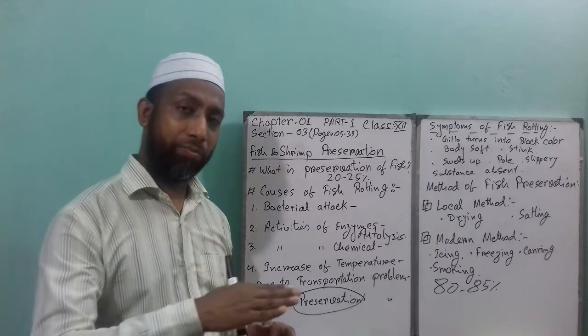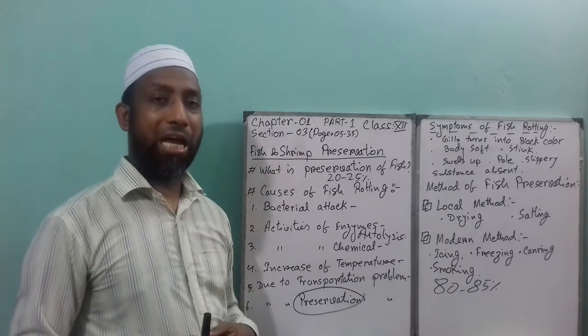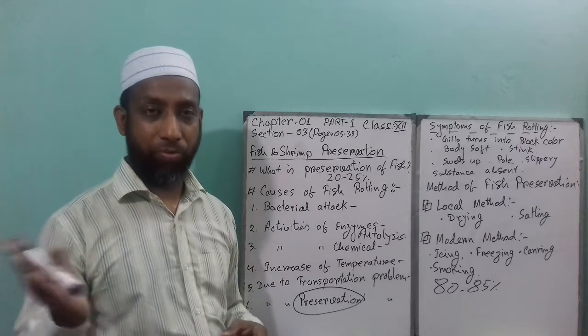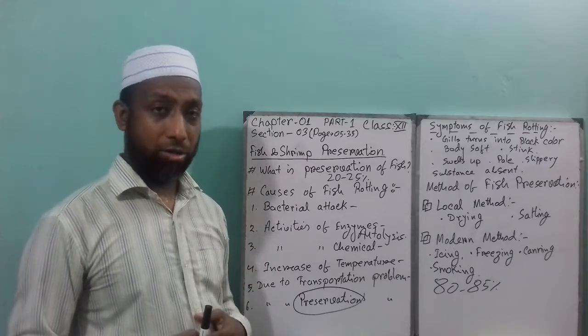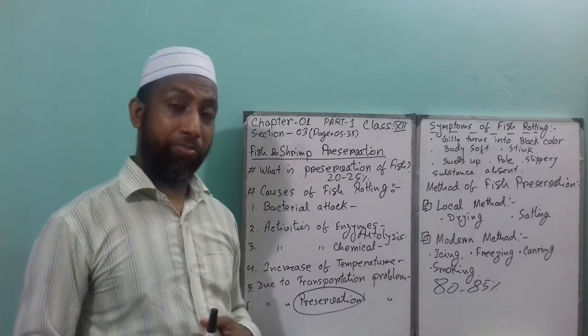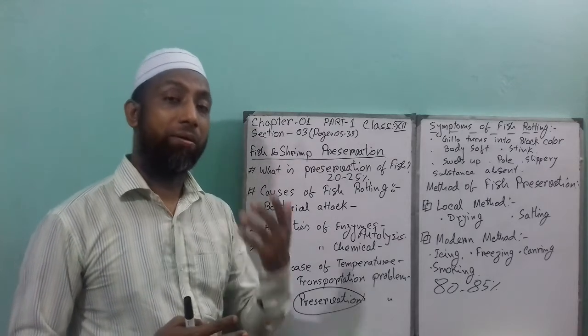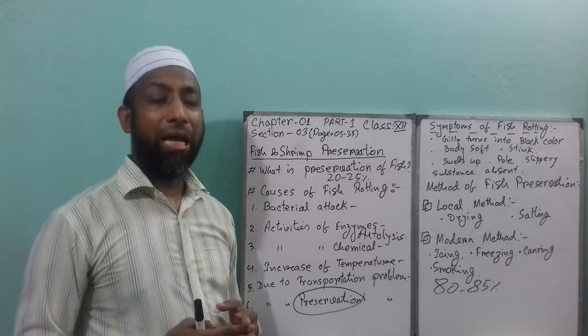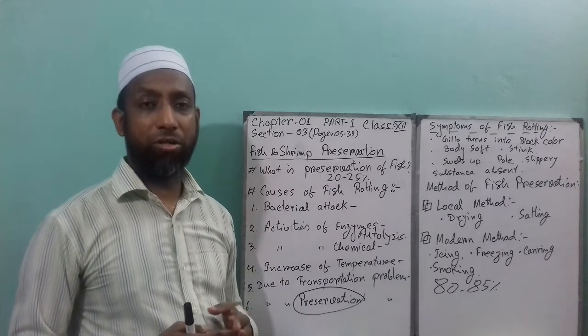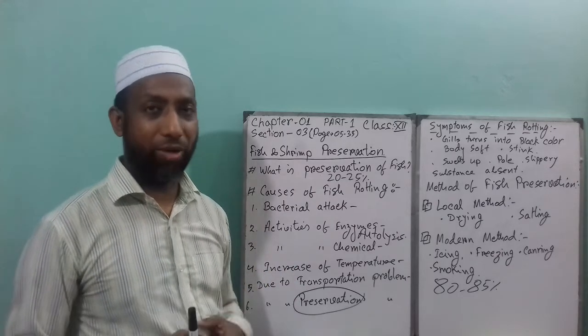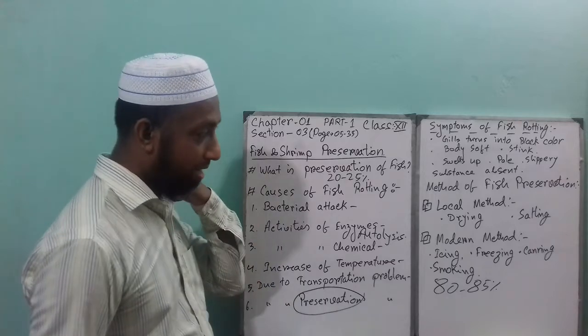You can preserve it for a long time. You can transport it abroad as well and earn lots of foreign currency. And the disadvantage is some people do not like it due to its bad smell, and some people do not like the odor as well. So these are the advantages and disadvantages.